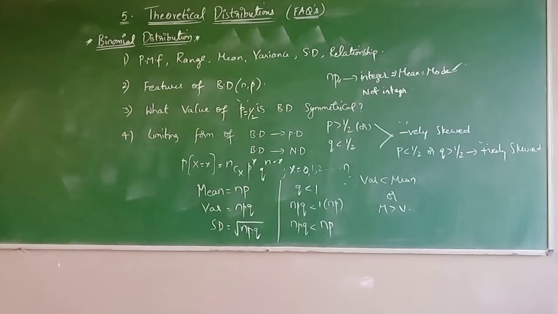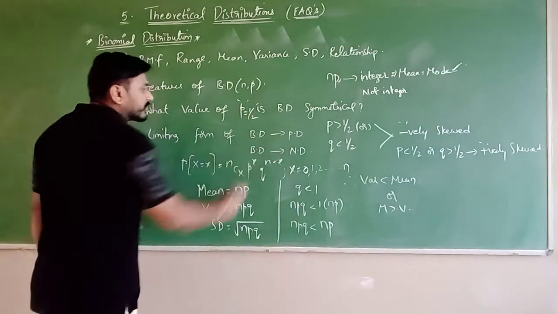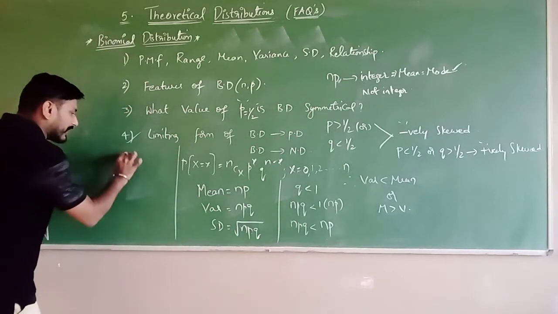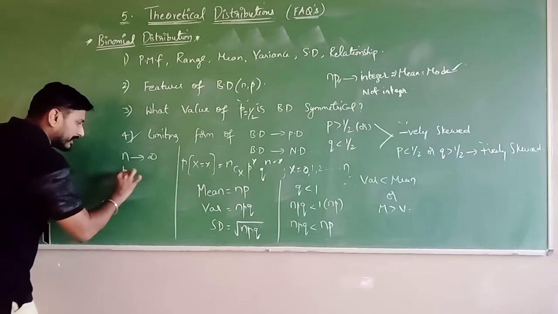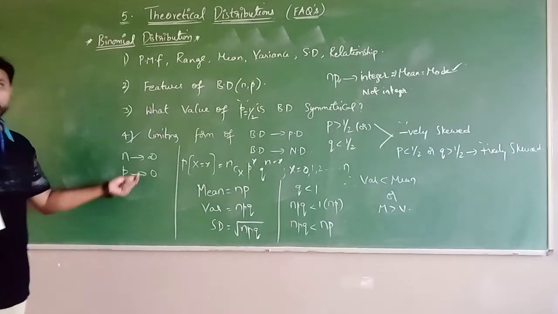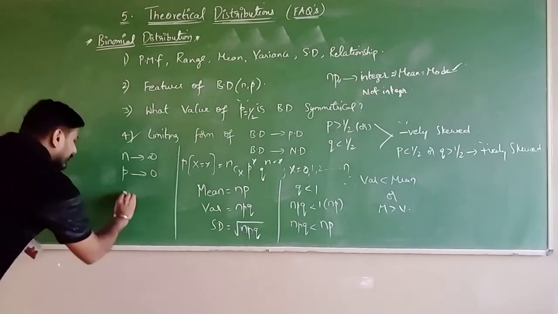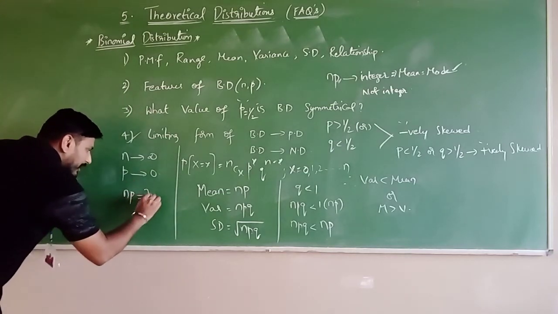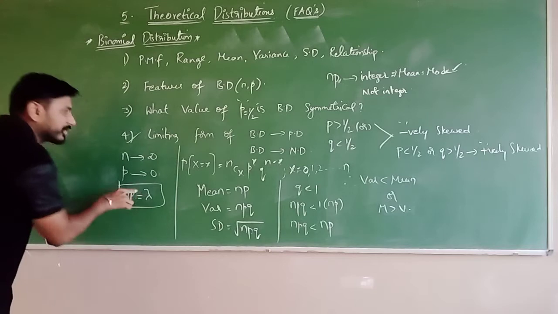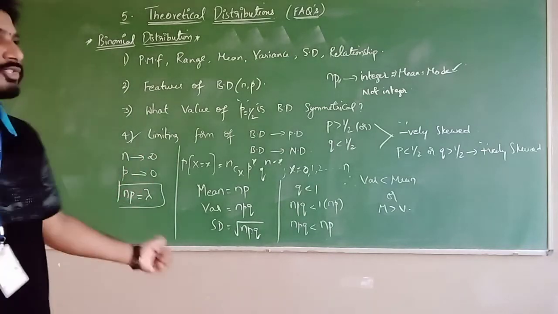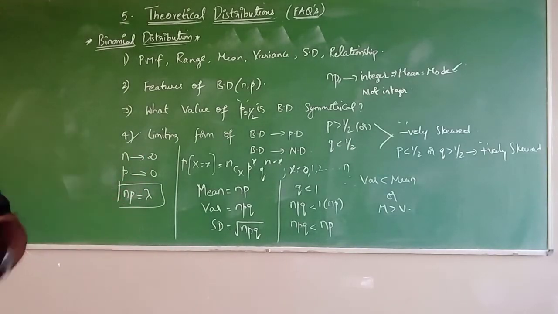And then the limiting form of binomial distribution to Poisson distribution. What are the limiting conditions? If n is large and P is small. So n is large means n tends to infinity, and P is small means P tends to 0. Then NP becomes lambda. Lambda is the parameter of Poisson distribution. Under these two conditions, the binomial can be converted to Poisson distribution.